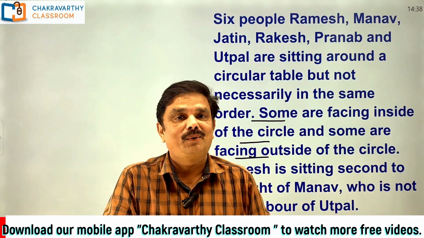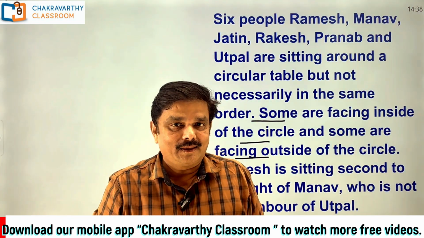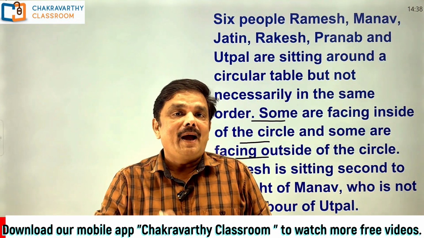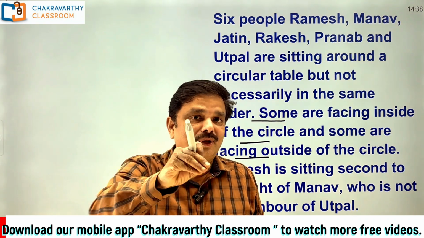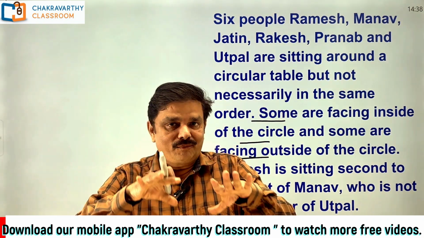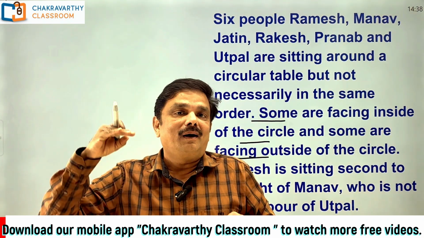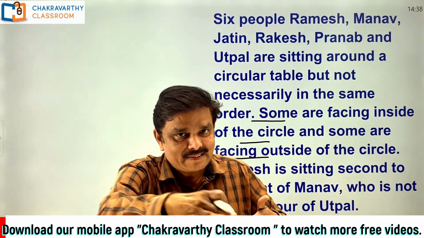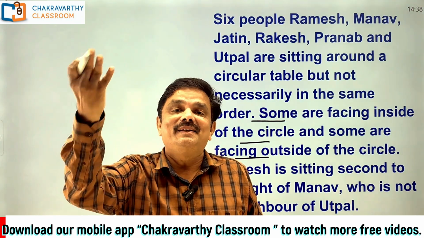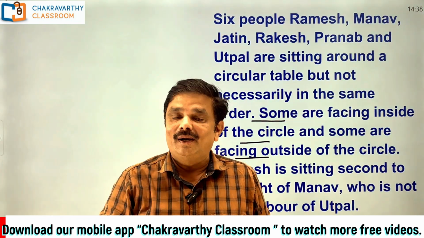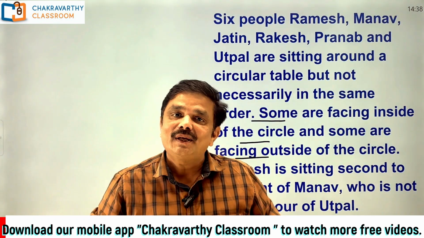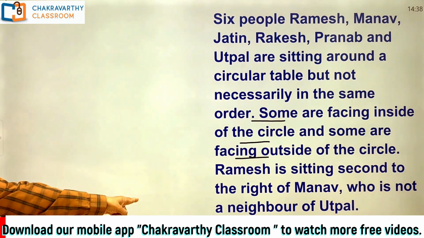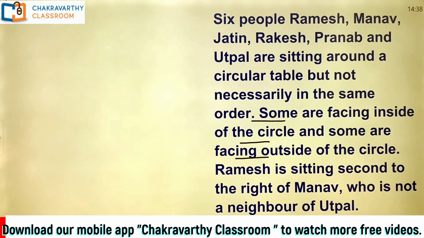As far as the circle is concerned, we need to find out the positions of the 6 people and which direction they are looking at. Suppose if you take one person, whether he is facing inside the circle or outside the circle, we need to find out along with the positions here. All right, now go for the next information here. Ramesh is sitting second to the right of Manav. Some clues they have given.